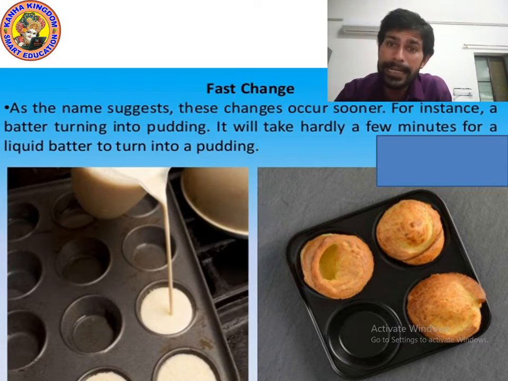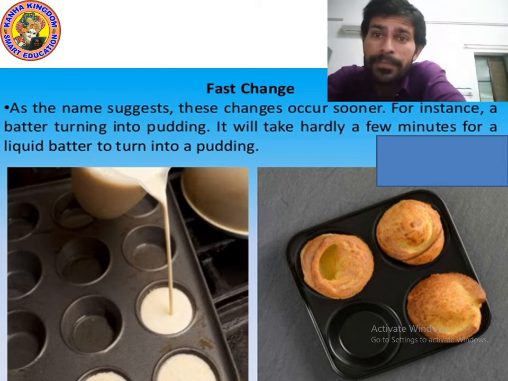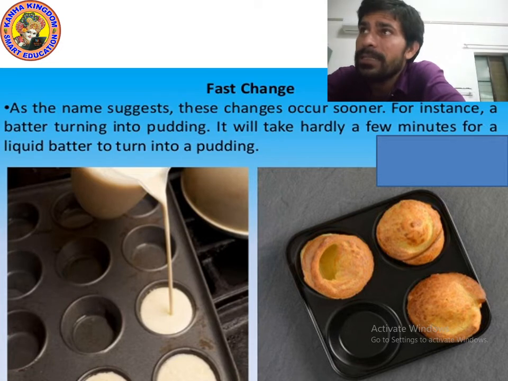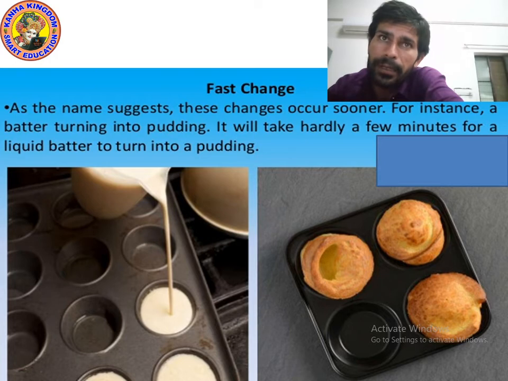A landslide is also a rapid change. Fast changes are also known as rapid change. Remember kids, fast changes are also known as rapid change. Even a flood and a volcanic eruption are fast changes. I hope you understood. Fast changes, please write down. I'm giving you 10 seconds.